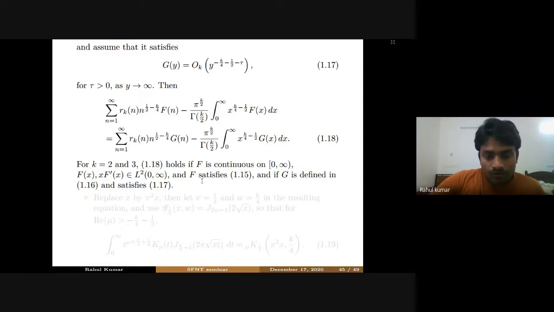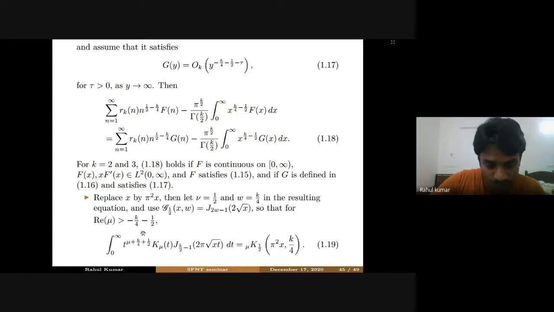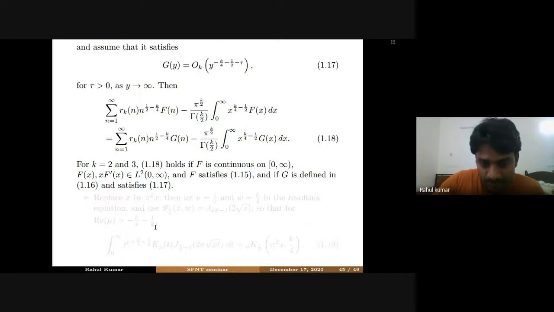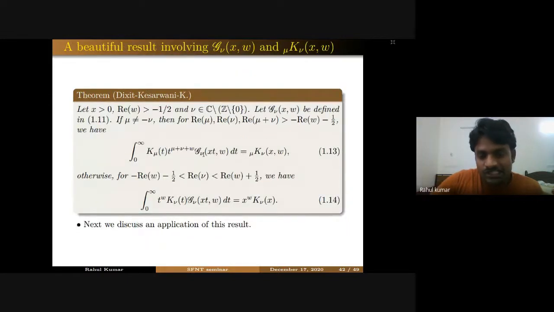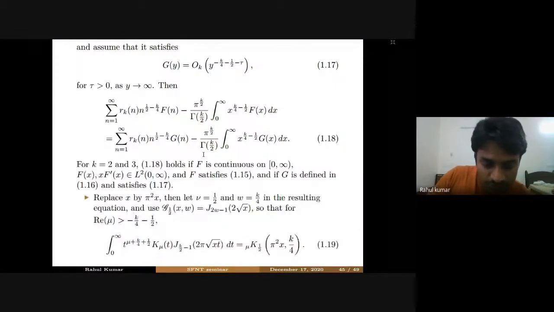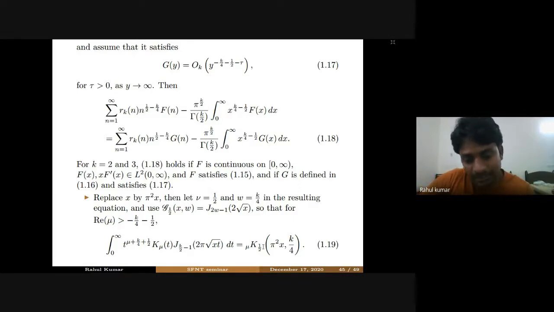So what we have to do now is take fn and gn, right? As we have proved in that theorem, if you take mu equal to half here, then what is g half? G half is the Hankel kernel. If you specialize that, you will see that you get this integral evaluation. So from here you can see what we should take as f and as capital G.